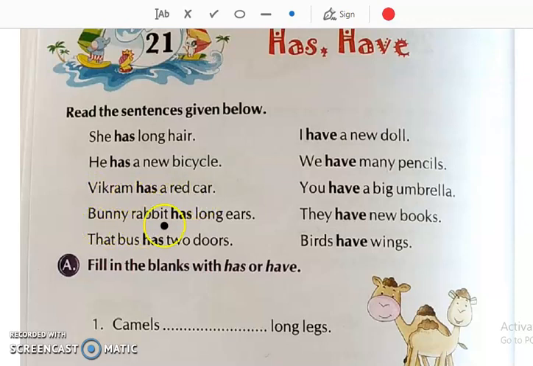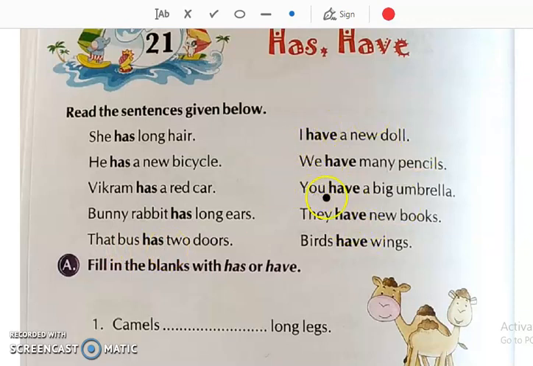Bunny Rabbit has long ears. That bus is a thing, so if a name of a thing is used instead of it, then also we will use has.